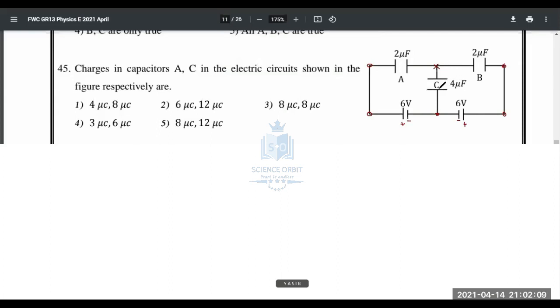So if you rearrange this diagram, it's going to look like this actually. There are two 6-volt batteries connected to two similar points, and there is this. This is the dot, and the circle connected to cross, dot connected to cross. So these two and these two are also parallel. So they will be like this.